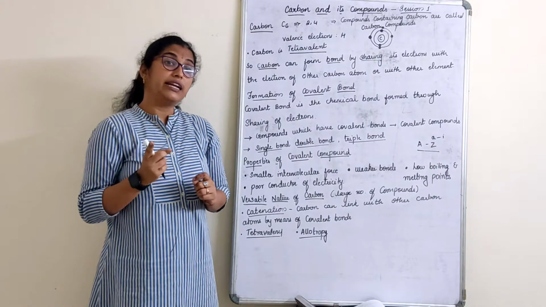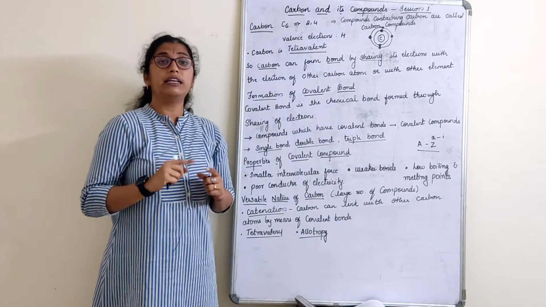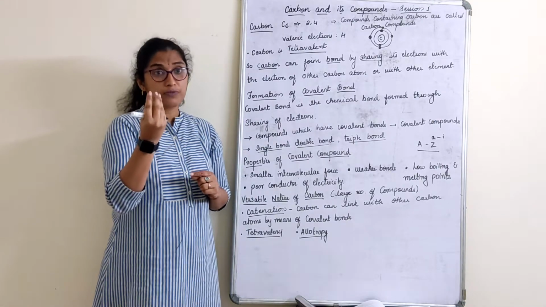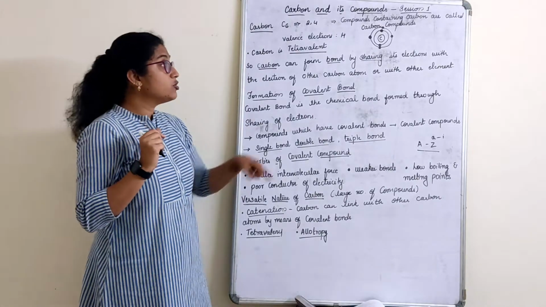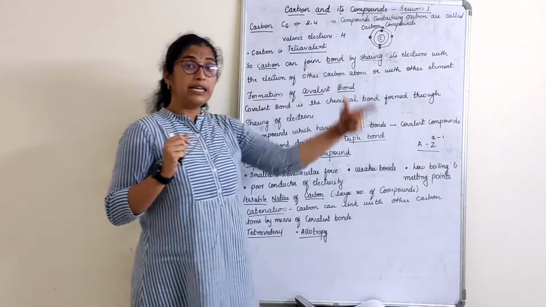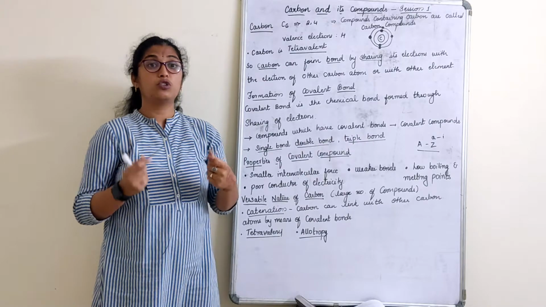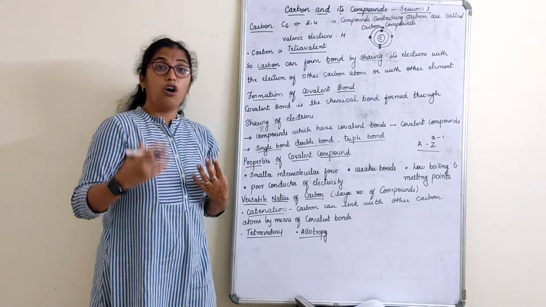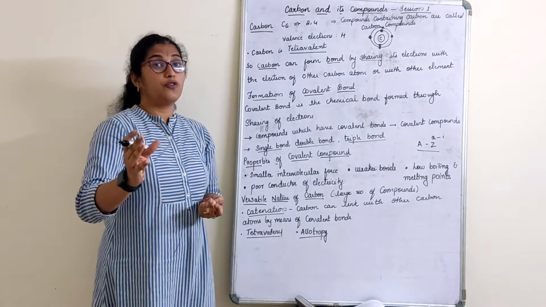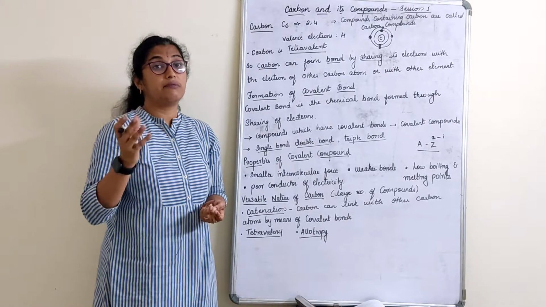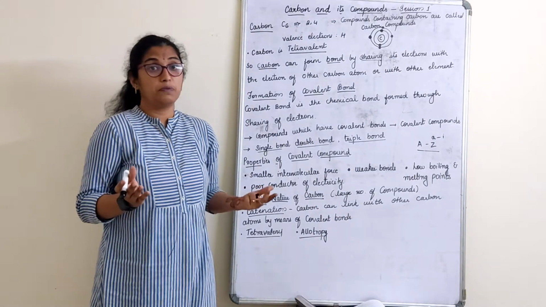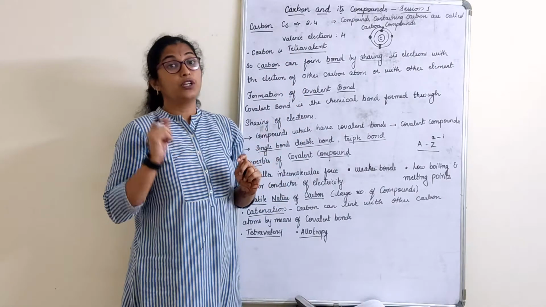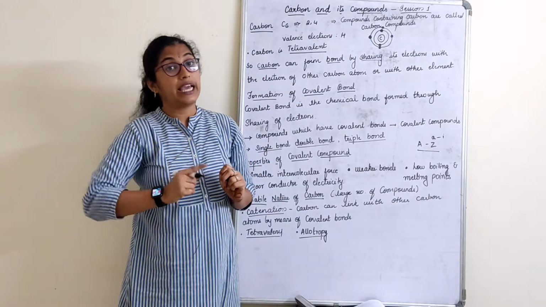In losing and gaining electrons, a lot of energy is involved. Assume carbon has to gain 4 electrons, it would need tremendous energy. Or if it has to lose its 4 electrons, it would have to shed tremendous energy, which is not possible for an atom. So carbon can share the electrons.